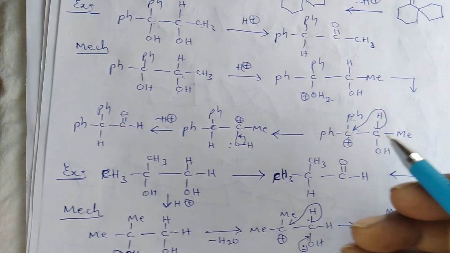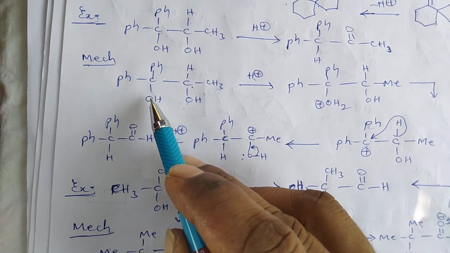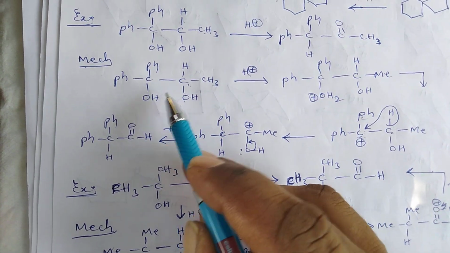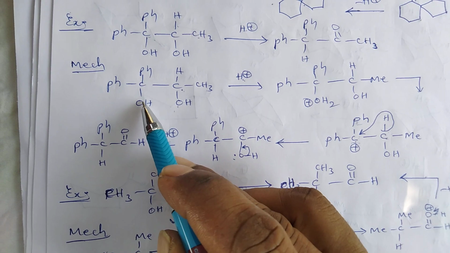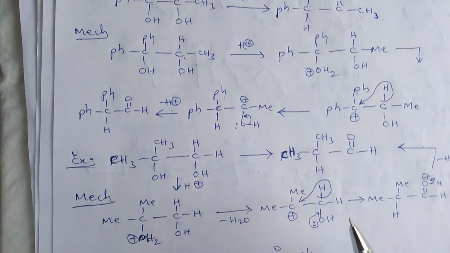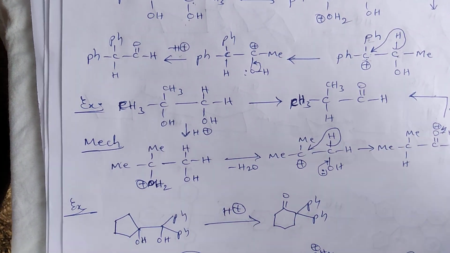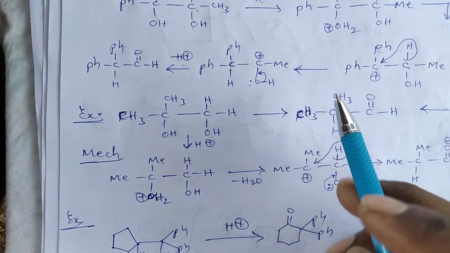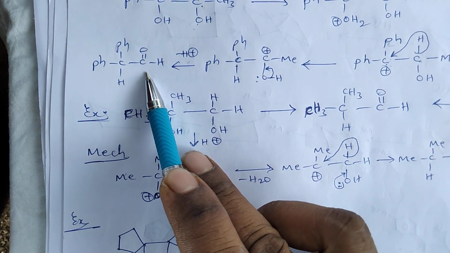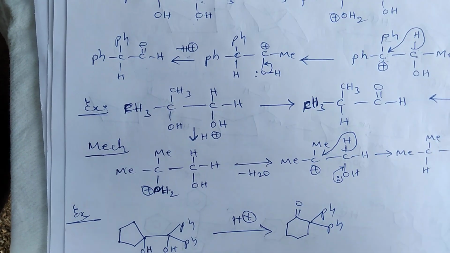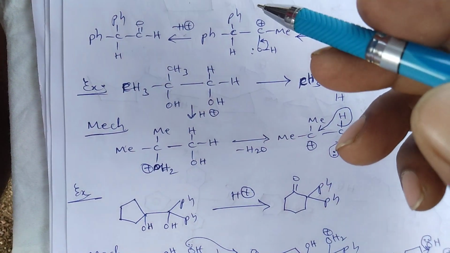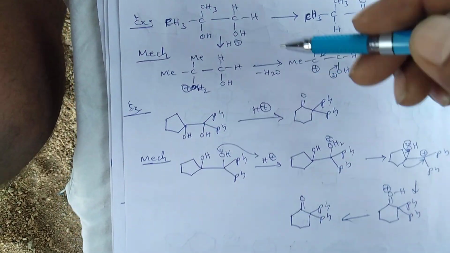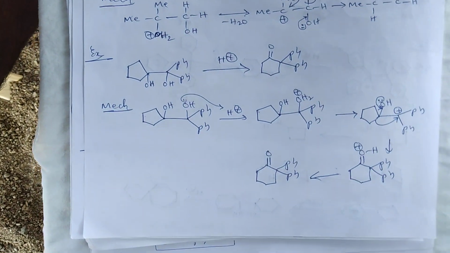Due to this reason, the H plus ion is abstracted only by this hydroxy group and rearranges to this product, that is an aldehyde group. So in all these molecules the reaction mechanism is the same. Okay,